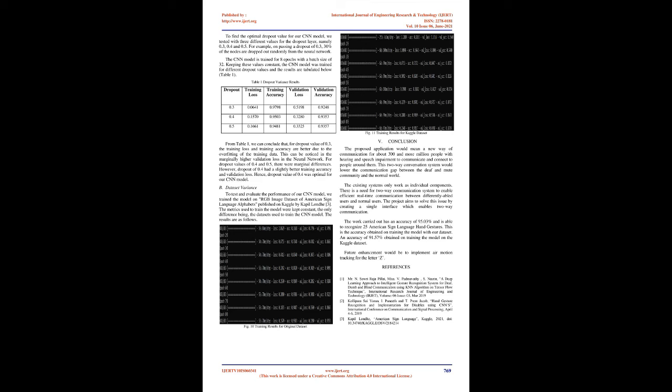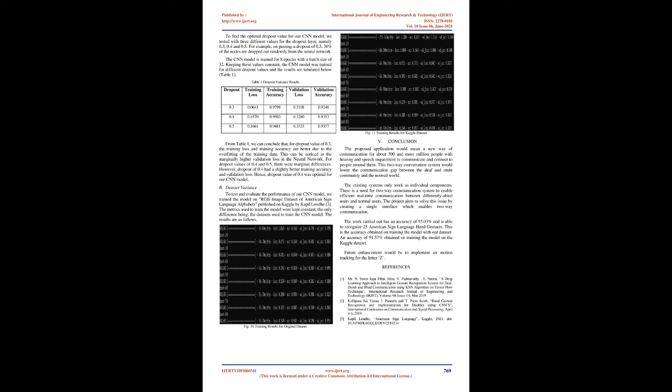V. Conclusion. The proposed application would mean a new way of communication for about 300 and more million people with hearing and speech impairment to communicate and connect with people around them. This two-way conversation system would lower the communication gap between the deaf and mute community and the normal world. The existing systems only work as individual components. There is a need for a two-way communication system to enable efficient real-time communication between differently abled users and normal users. The project aims to solve this issue by creating a single interface which enables two-way communication.